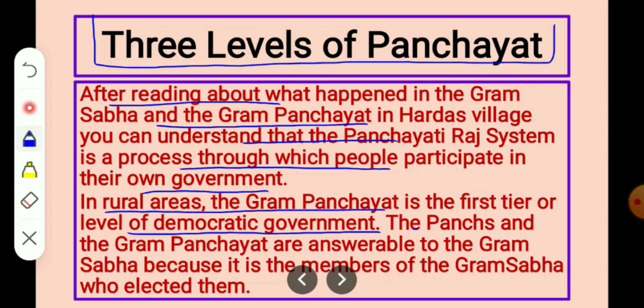The Panch and the Gram Panchayat are answerable to the Gram Sabha, because it is the members of the Gram Sabha who elected them. So the Panch, meaning the representatives of each ward, and the Sarpanch are answerable to the Gram Sabha, because the members of the Gram Sabha have elected them.